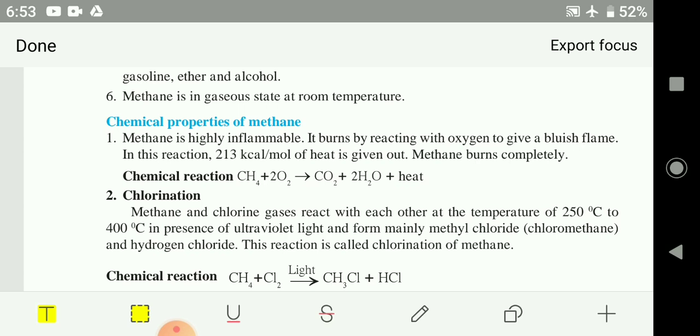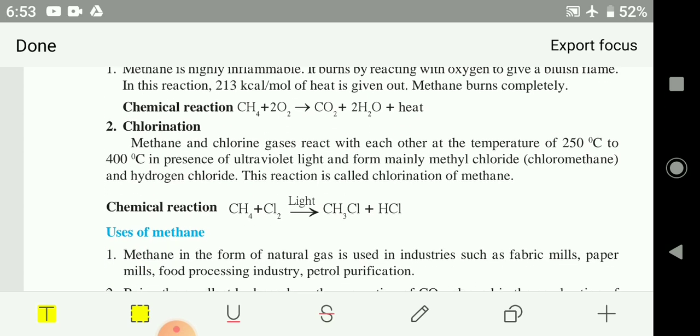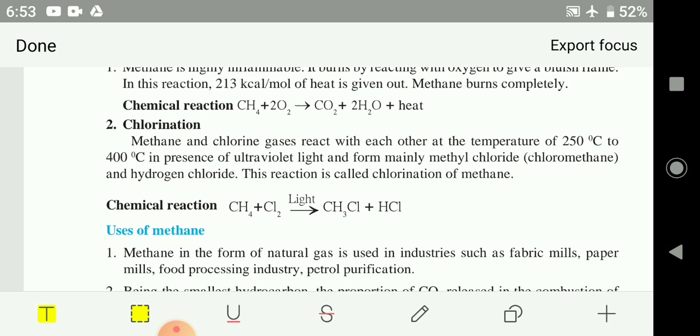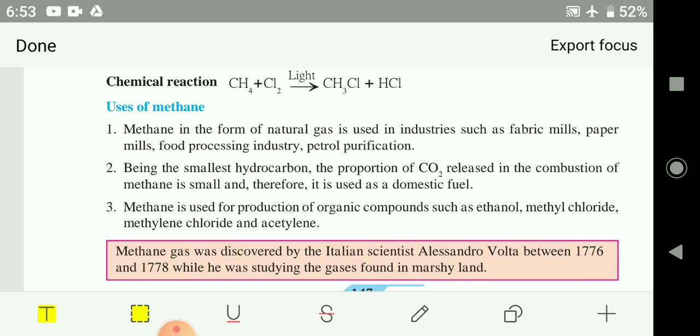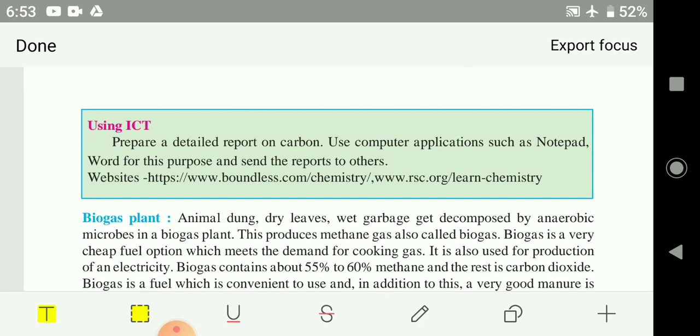So methane burns completely. How much energy is given out by methane per mole? That is 213 kilocalories. Chlorination of methane: methane can be turned into chloromethane. So chlorination of methane: methane plus chlorine, in the presence of light, we can get chloromethane. Uses of methane gas, learn all these things.